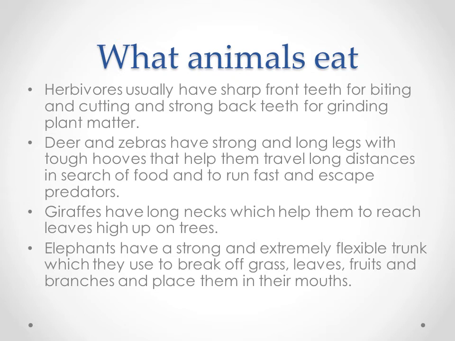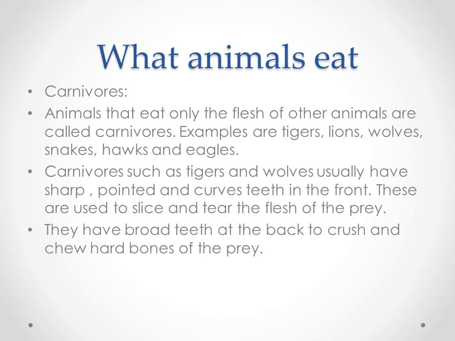With the help of their necks, they will eat the leaves present on the top of the trees. And elephants have a strong and flexible trunk to break off grass, leaves, fruits and branches. Okay. So before entering into this topic, we will see what are aerial animals.